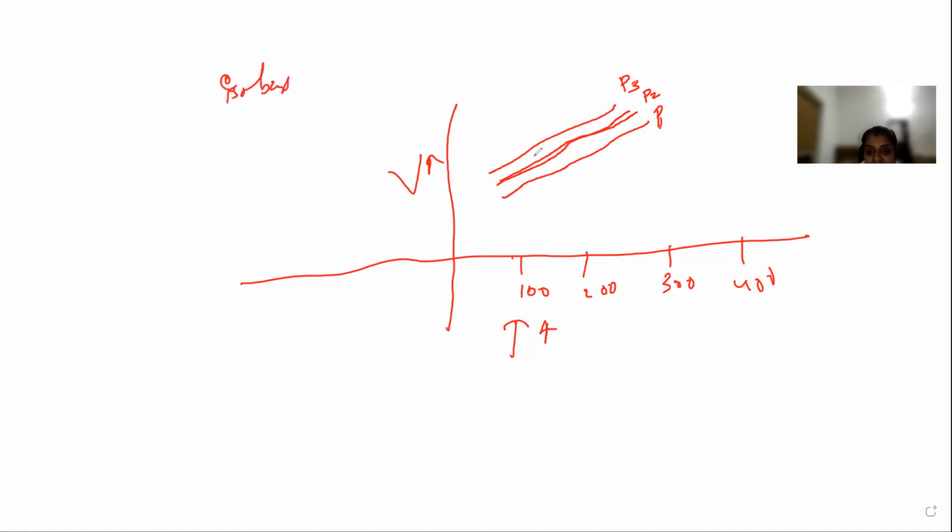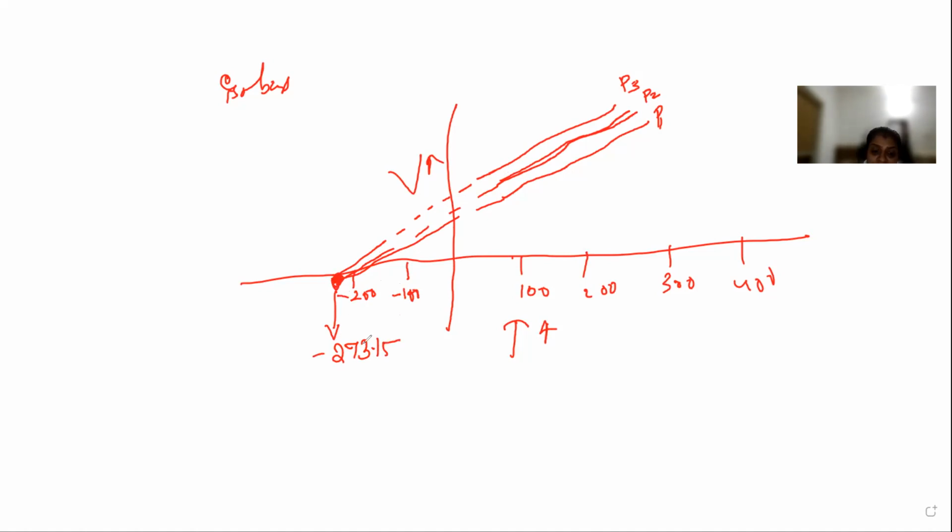If you extend these isobars to the opposite side, you can see that all these lines meet at a particular point. If you check how much that is, we can see that this is actually minus 273.15.